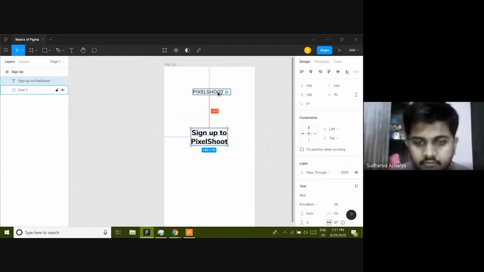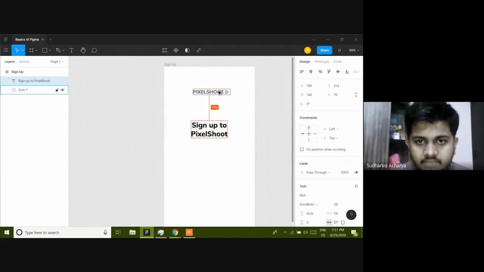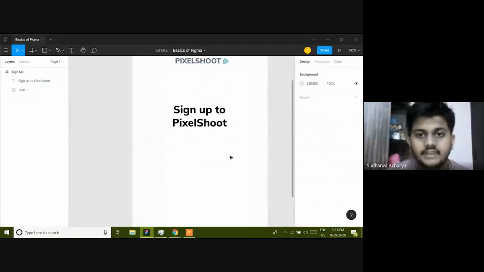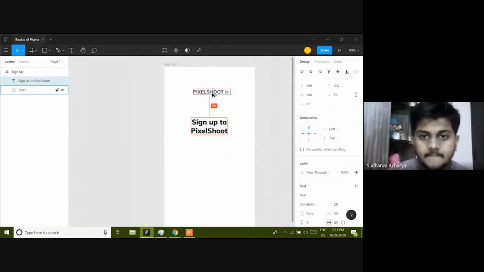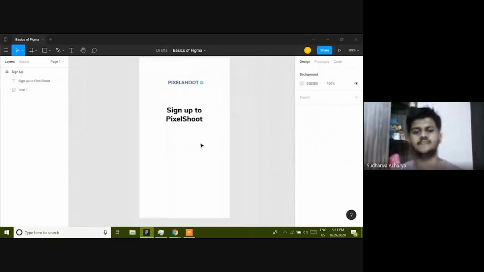You know the drill. So I'm going to just give it some 100 pixels. Cool. Okay, 100 is too much. I'll keep it at 80. Okay, 80 looks good. Yeah, 80 looks good. Okay, so now sign up to Pixel Shoot.